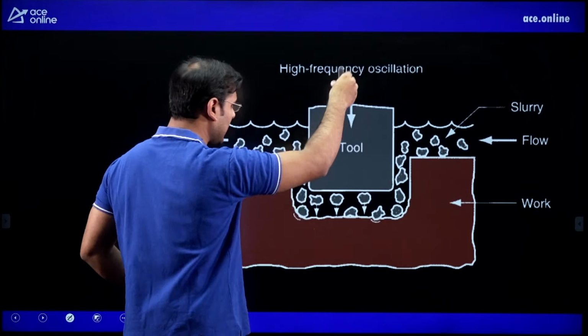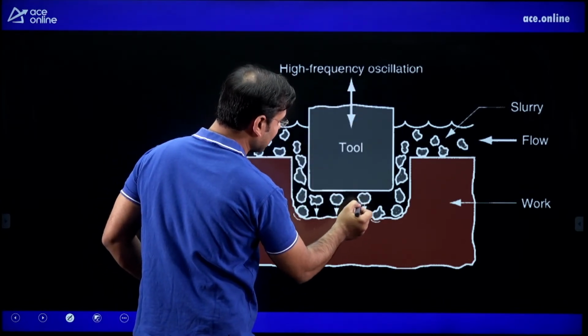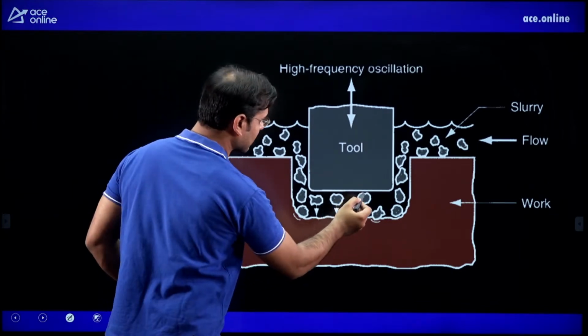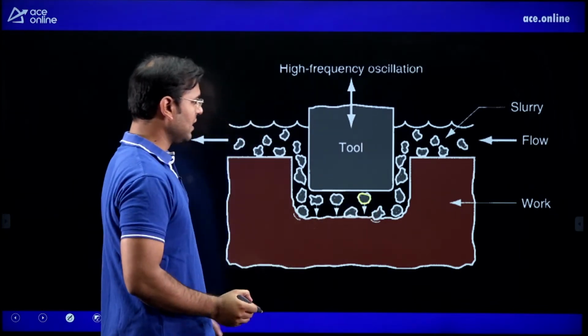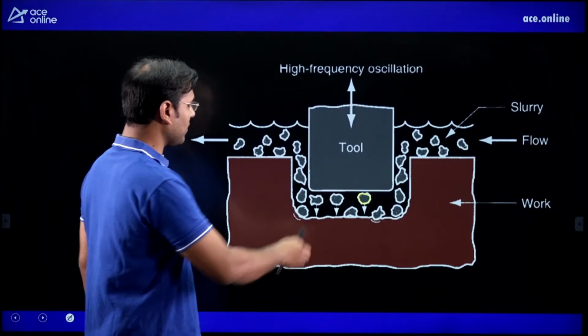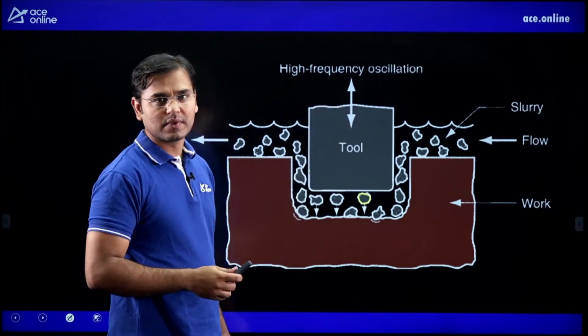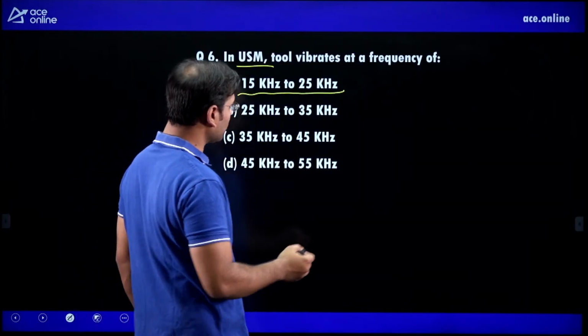The tool is vibrating, going up and down continuously. You can see that these are the abrasive particles. And what is the question they asked? The tool vibrates at a frequency of what? What is the frequency of this vibration? That is up and down. What is the frequency? It is 20 kilohertz to 25 kilohertz.